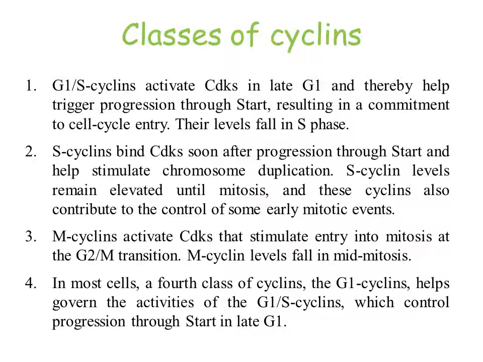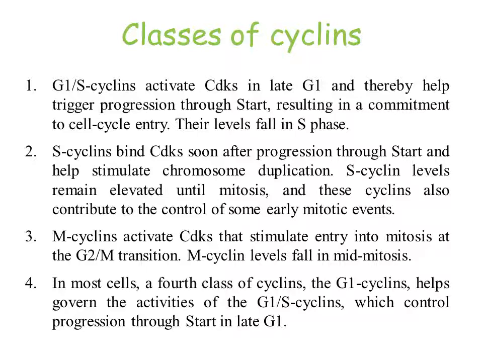They are synthesized in the late G1 and thereby help trigger progression through Start, resulting in commitment to cell cycle entry. Their levels again fall in the S phase. So they are synthesized in G1, they will attach to CDK in the late G1 and activate the CDKs, and they will help the cell to progress through the G1 to S phase.